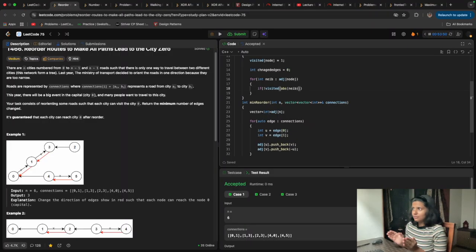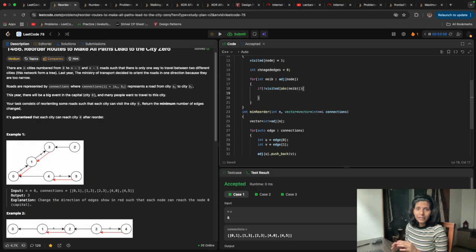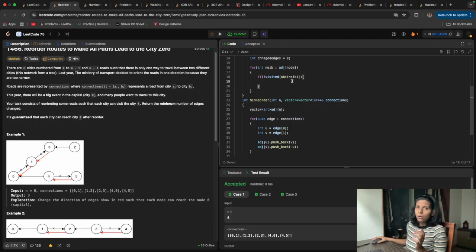If that neighbor isn't visited, then basically it is the same node, right? That neighbor is the same. To just know the direction of edges, we took that minus sign. So it doesn't matter whether we take the absolute, it will never change anything. We are taking the absolute value of that node to avoid the error that would be there if we used it as it is, because it is present as negative also.